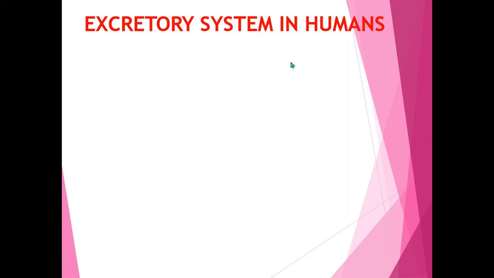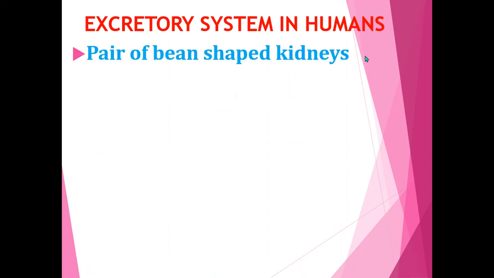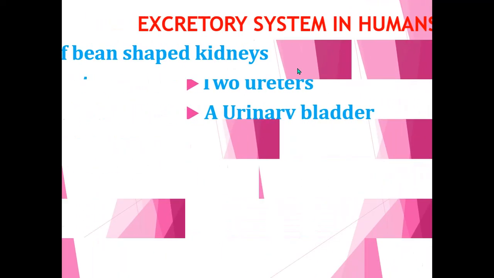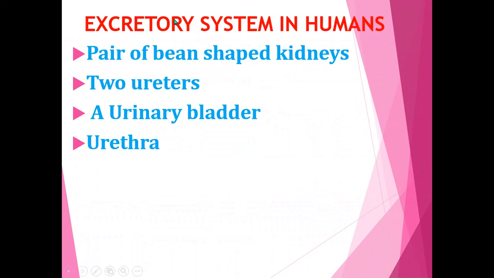Now, let's see about the excretory system in humans. The excretory system in humans consists of a pair of bean-shaped kidneys, two ureters, urinary bladder, and urethra. So what are the parts involved in the excretory system?